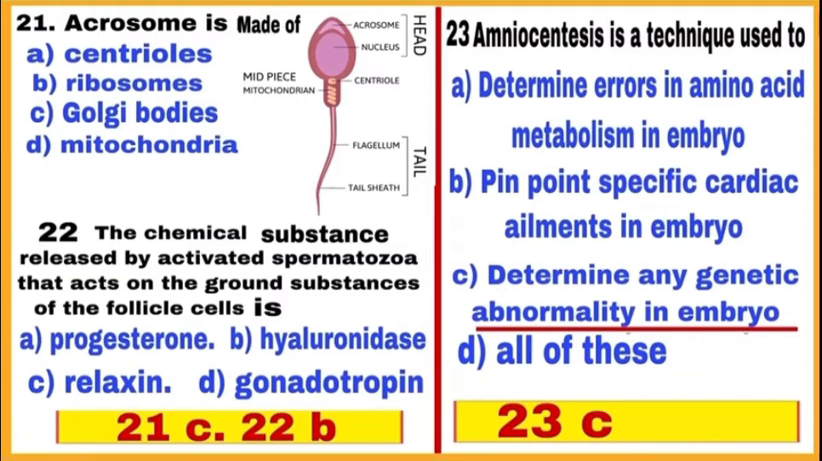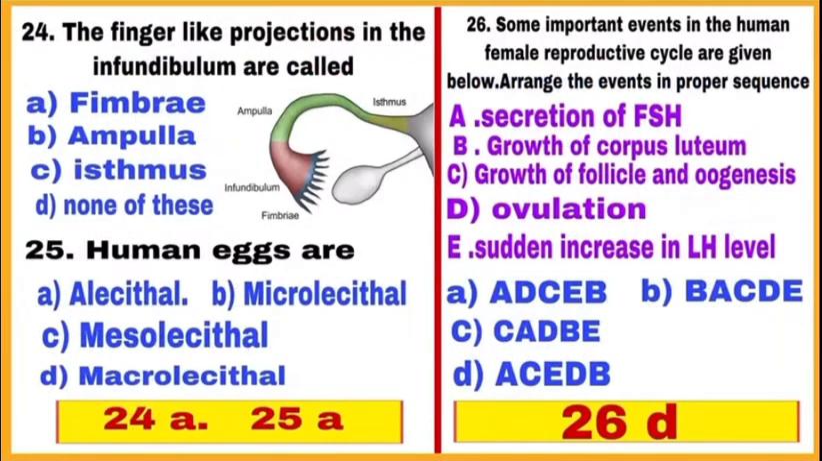Question 23. Amniocentesis is a technique used to, this technique is used to determine any genetic abnormality in the embryo. So, the correct answer is C, mark C. Question 24. The finger-like projections in the infundibulum are called infundibulum, ampulla and isthmus. They are the parts of fallopian tube and the finger-like projections in the infundibulum are called fimbriae. So, the correct option is A, mark A.